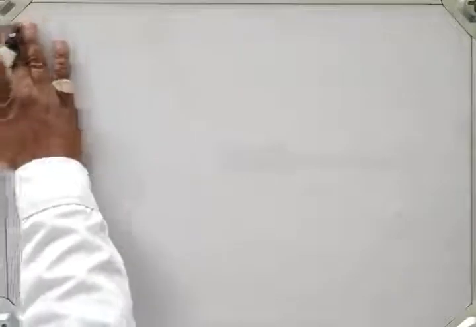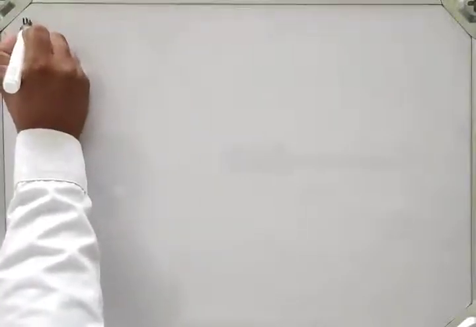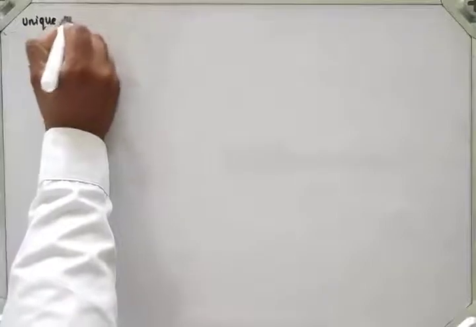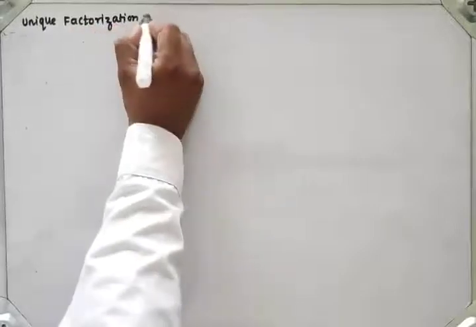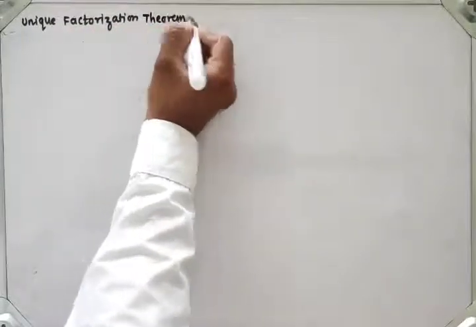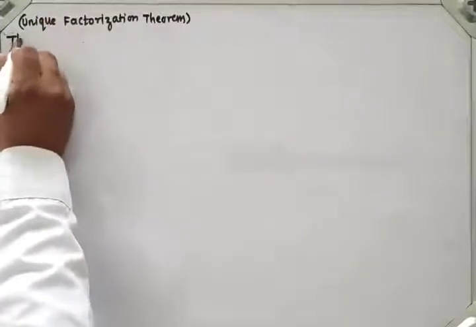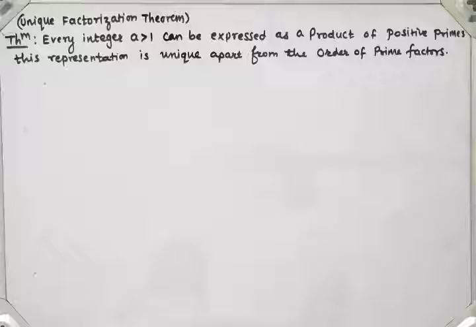Hello students, in this lecture we are going to see the first theorem, which is the unique factorization theorem. The statement of the theorem is: to show every integer a greater than 1 can be expressed as a product of positive primes, and this representation is unique apart from the order of the prime factors.